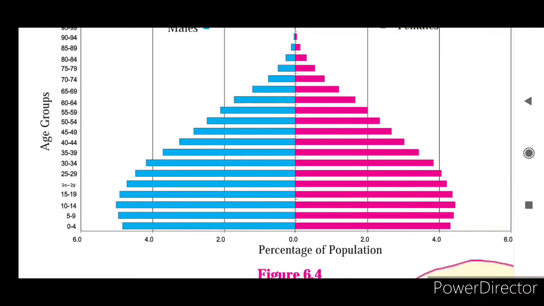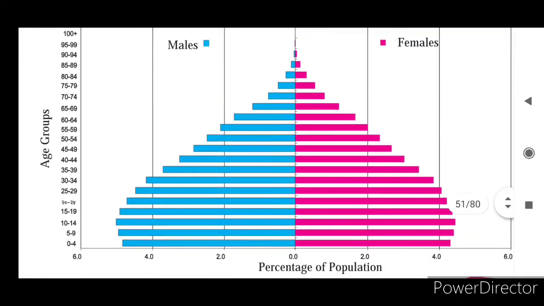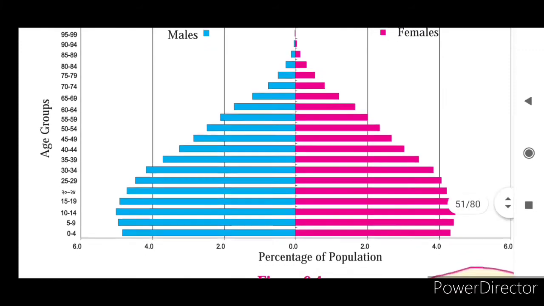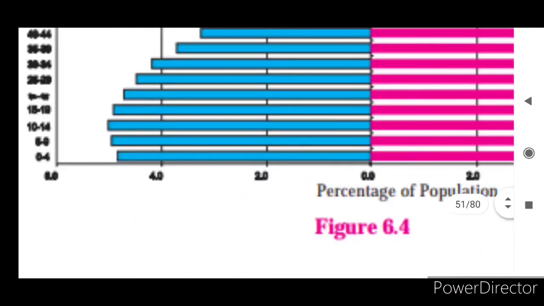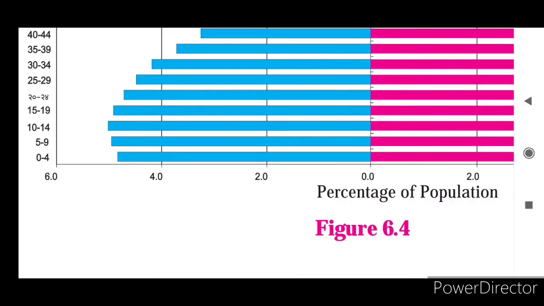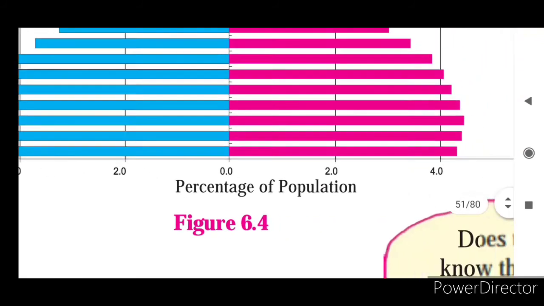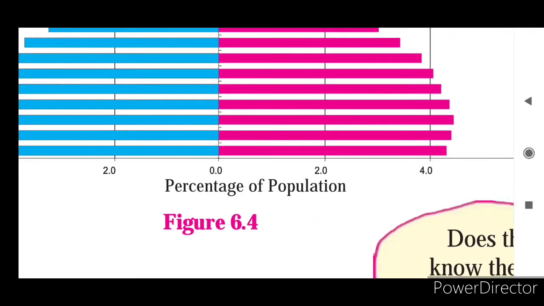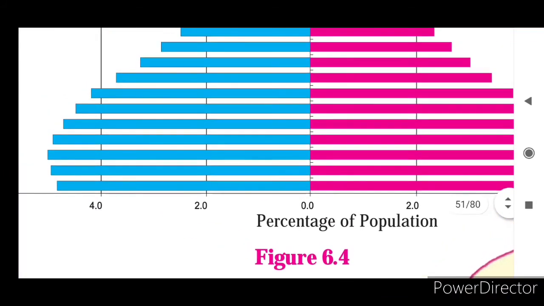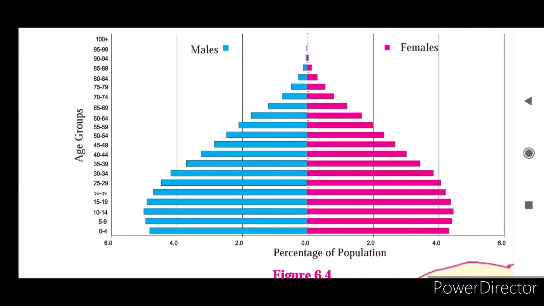If you see the 0 to 4 years age group, how to find out? See here, 0 to 4, that age group. So here, marking as shown, you can see at 4.0 that the blue line is going very far ahead, then at 4.0 the pink line is slightly going ahead. So it's showing us that the male group is more compared to the female group.